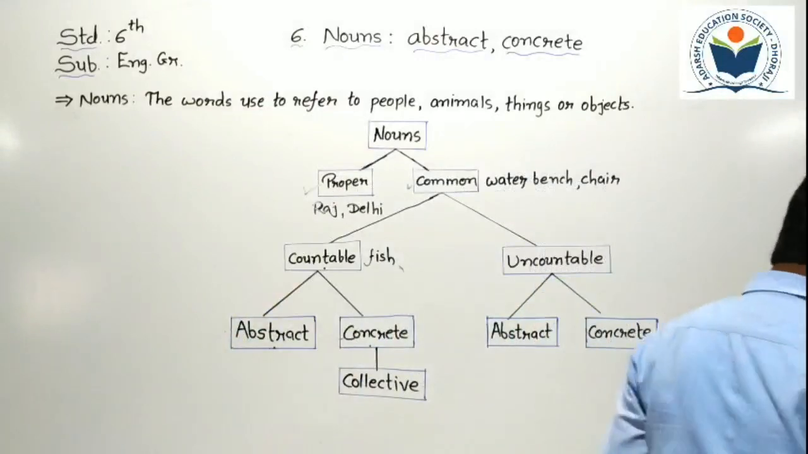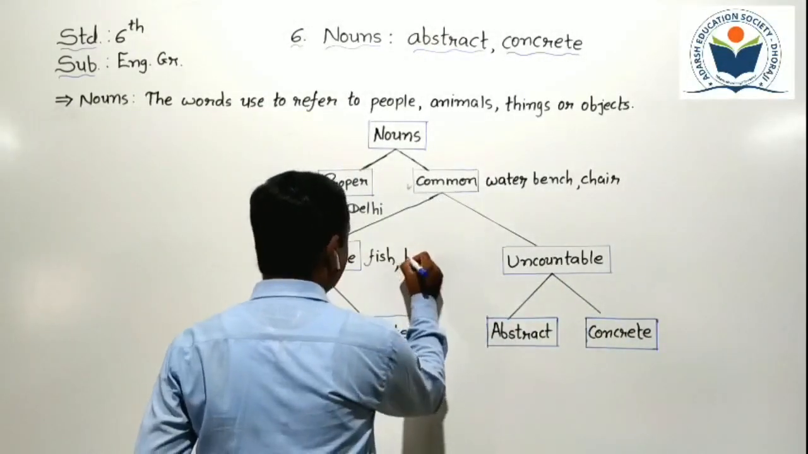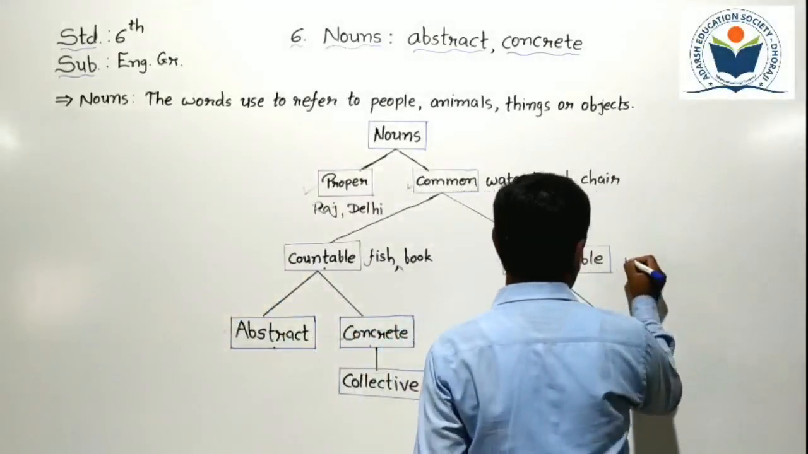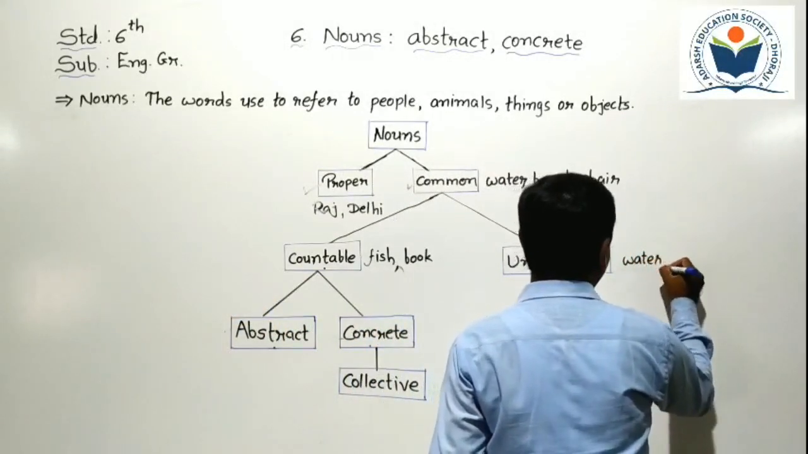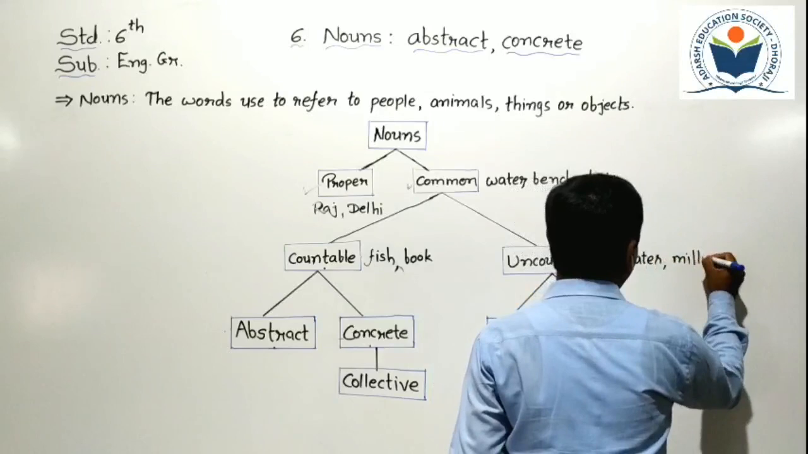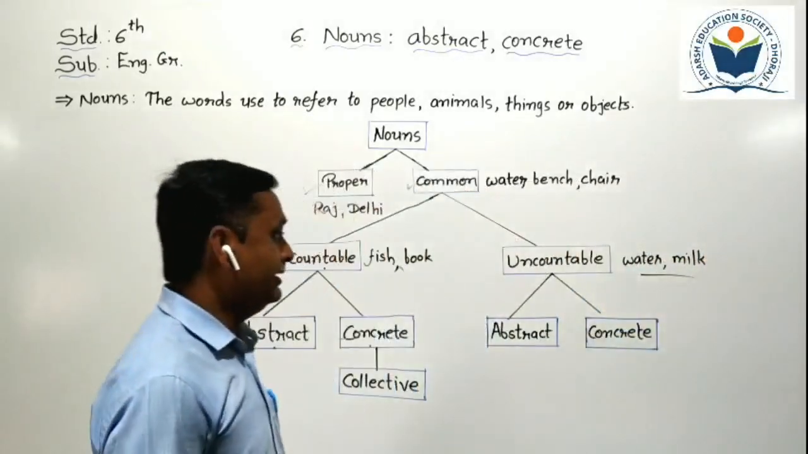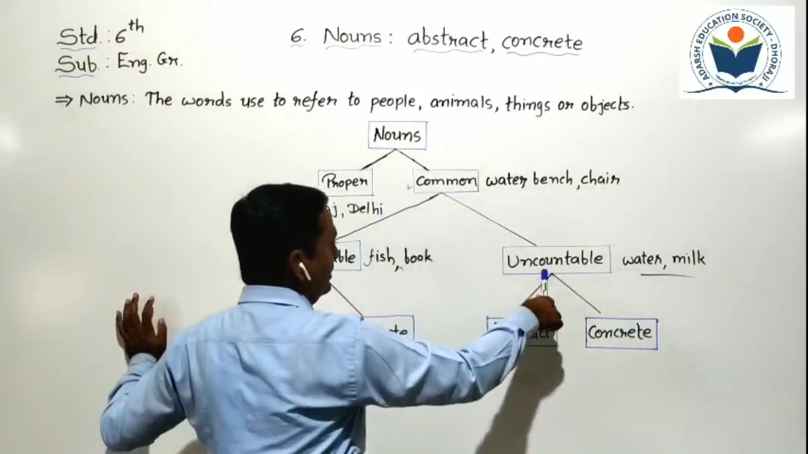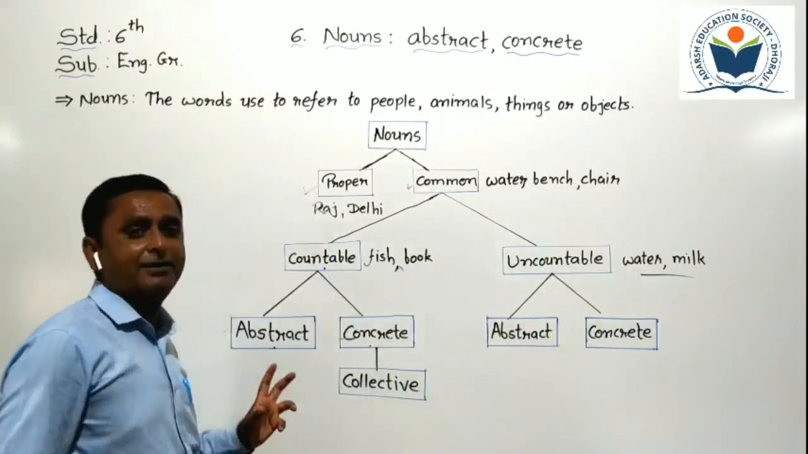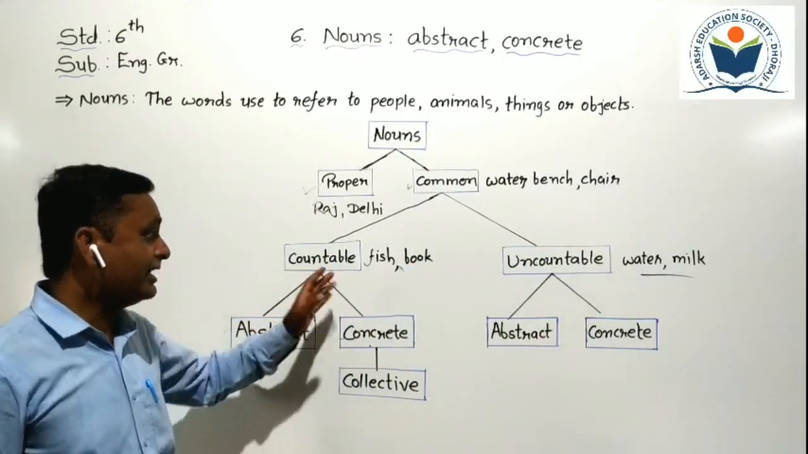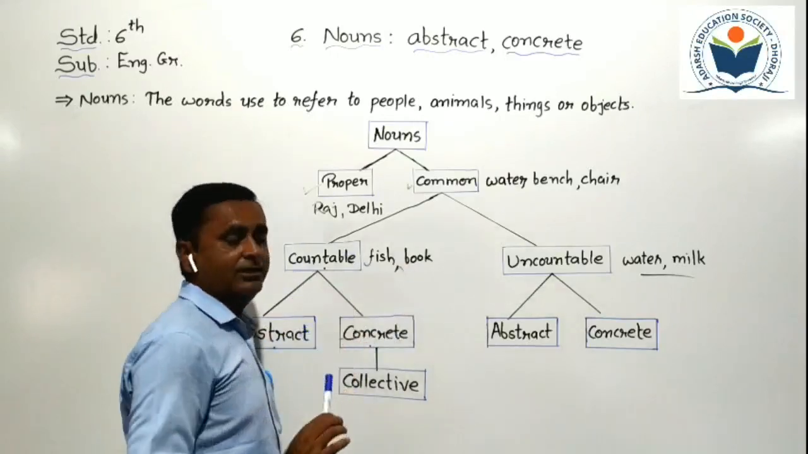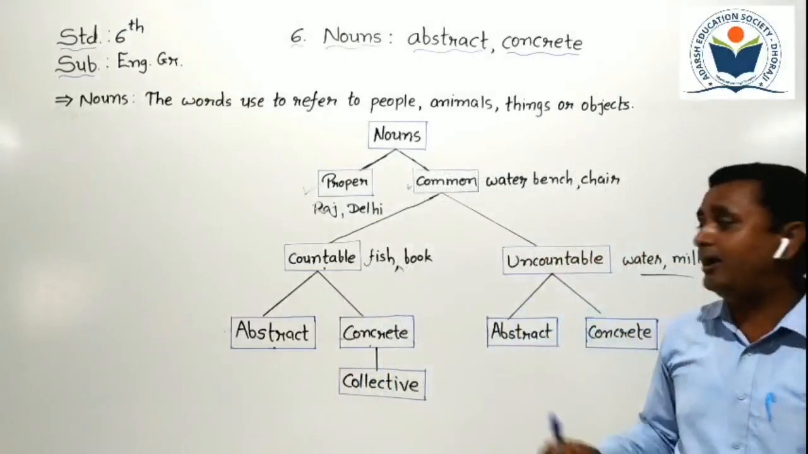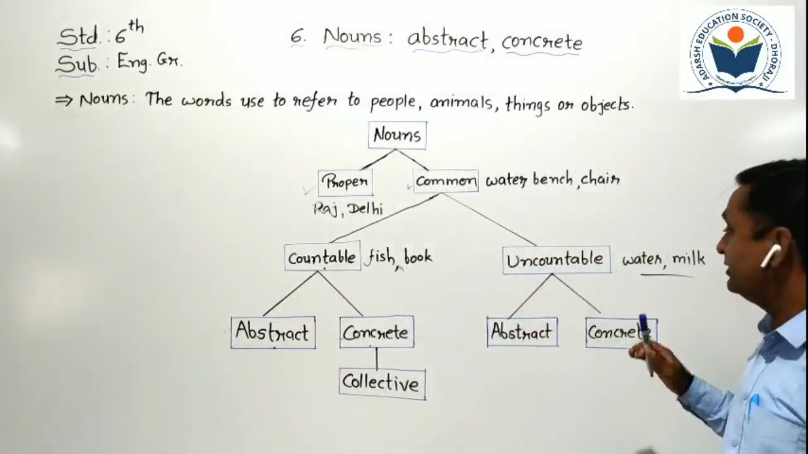For example, fish, then book also we can count. But uncountable nouns we cannot count. For example, water, milk. All are known as uncountable nouns. So students understand, common nouns have two types, countable and uncountable. Countable nouns are that type of nouns that we can count, like book. Uncountable nouns are that type of words we cannot count.